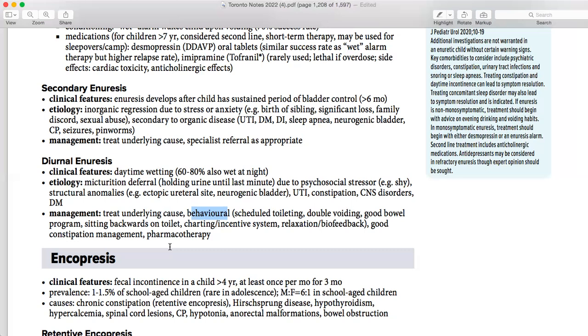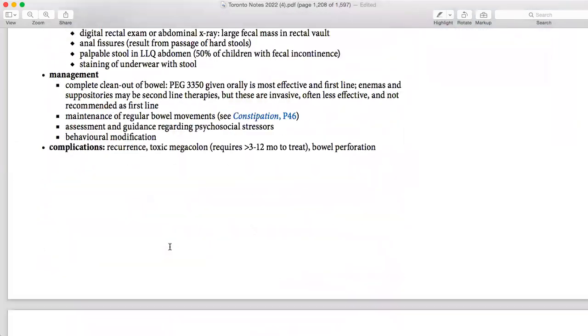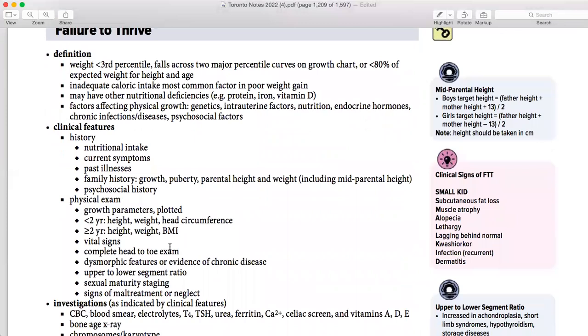So you need to know everything. These particular points that I mentioned, you need to know one by one and apply them: okay, yeah, this is it, this is it, this is it. On the basis of that, you will be able to choose it. Try applying these things on your questions and try solving them. Then comes failure to thrive. I think that is a very long topic and we don't have enough time.